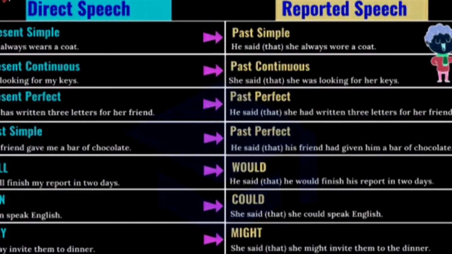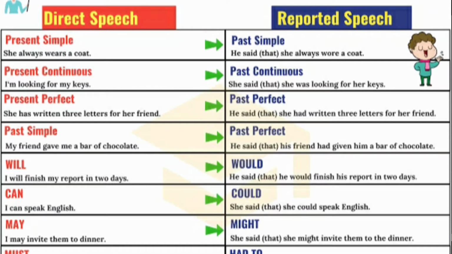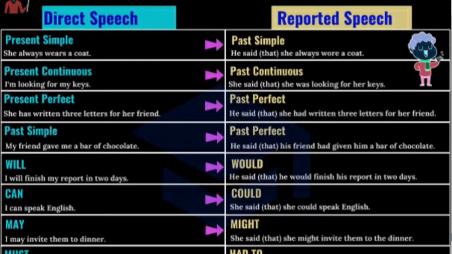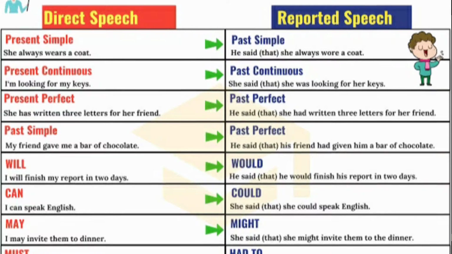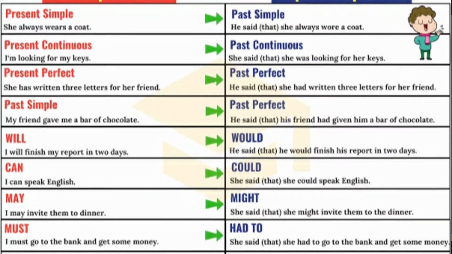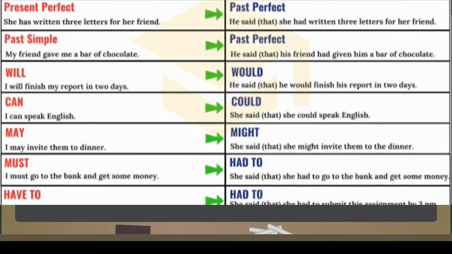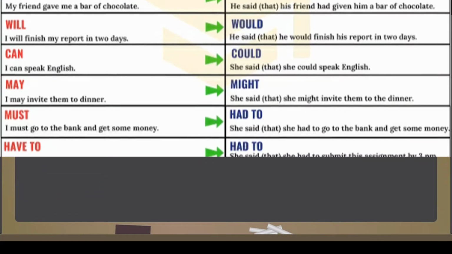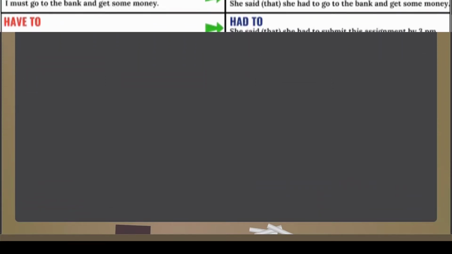Now let's see the transformation of tenses from direct to indirect speech. Let's see these sentences. They are changed from direct to indirect speech, meaning reported speech. All the tenses and the models are given here. In these sentences, the subject is hidden, so we can add a subject by ourselves. Let's see the first sentence, that is in present simple. She always wears a coat. While converting this sentence into reported speech, it will be he said that she always wore a coat. In place of he said, we can add she said or something else also.